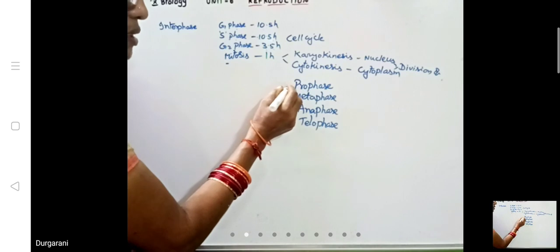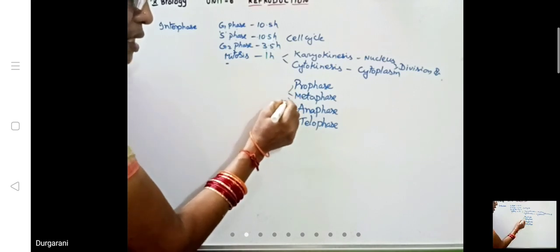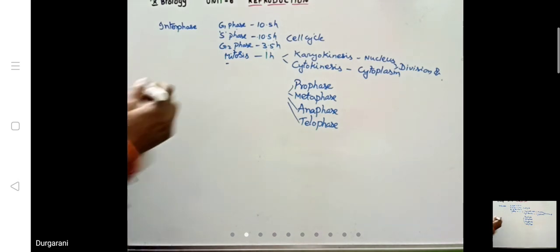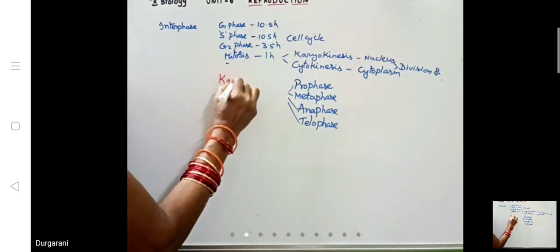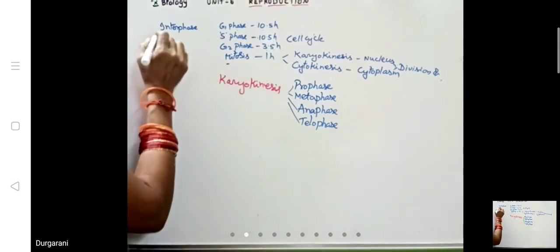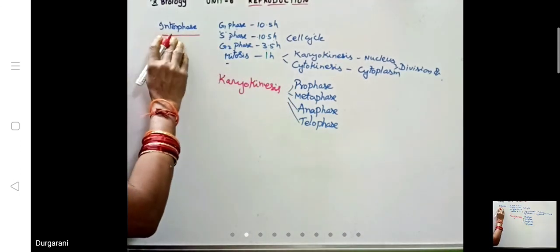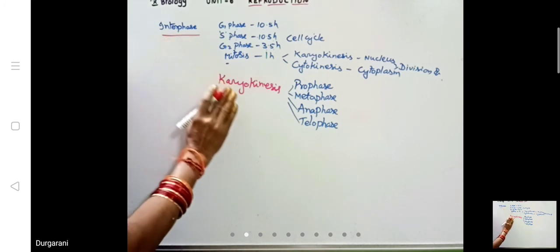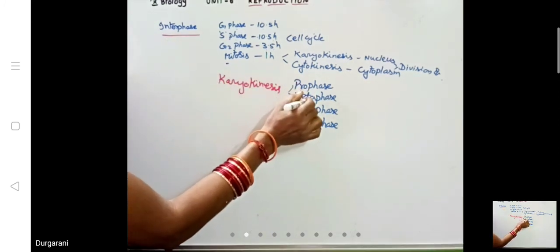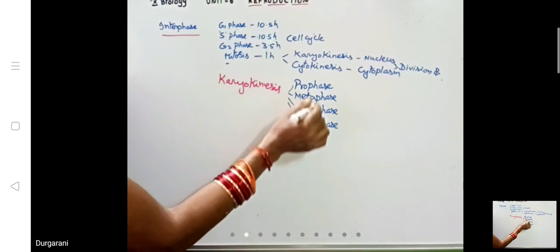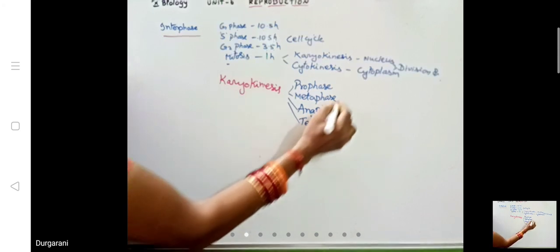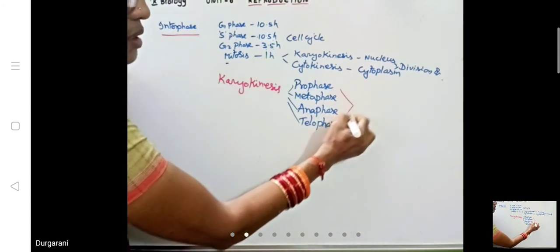These are the phases which you find in the case of karyokinesis, nucleus division. After interphase, the resting phase, the cell division goes to prophase. Prophase goes to metaphase, metaphase to anaphase, anaphase to telophase. Immediately it switches over to cytokinesis.